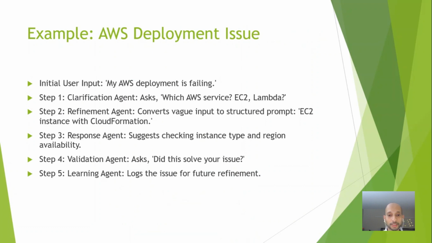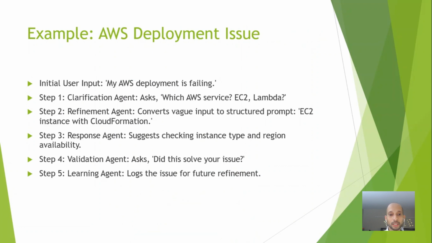The refinement agent then translates this into a more structured prompt, such as EC2 instance with CloudFormation, assuming here the user mentioned EC2 deployment failed. Based on that refined input, the response agent would suggest troubleshooting steps such as checking instance type and region availability. Finally, the validation agent asks the user, did this solve your issue, and if necessary, continues the troubleshooting process. The learning agent then logs these specific issues for further interactions.